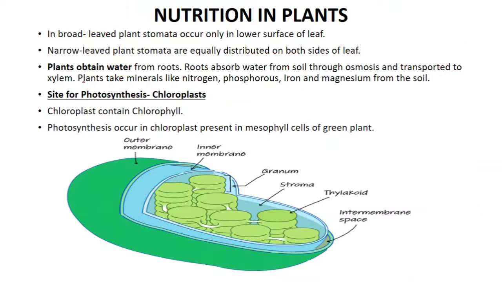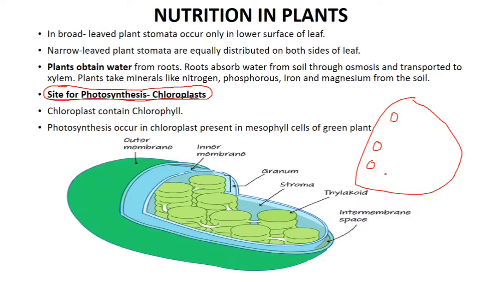Then the question arises, where does photosynthesis take place? So photosynthesis takes place in the chloroplast. Here you can see this is the leaf, and in the leaf we have chloroplast. Now here in chloroplast the photosynthesis takes place. Now this is the structure of chloroplast. How does chloroplast look? So this is the outer membrane and this is the inner membrane, and between the outer and the inner membrane you have the intermembrane space.